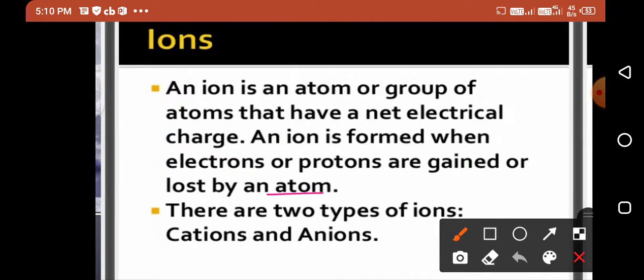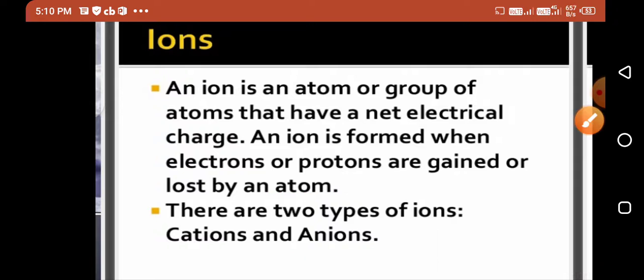That means when an atom loses electrons, it produces a positively charged ion, or if it accepts electrons, then it produces a negatively charged ion. There are two types of ions, cations and anions.